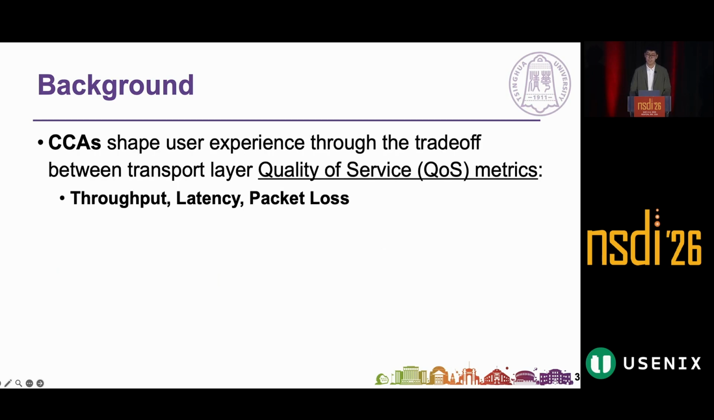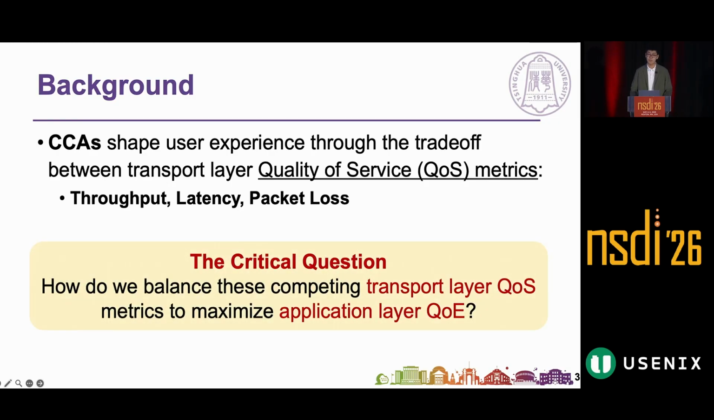CCAs fundamentally shape user experience by managing the trade-off between key transport layer quality of service metrics: throughput, latency, and packet loss. This brings us to the critical question: how do we balance these competing transport layer QoS metrics to maximize application layer QoE?